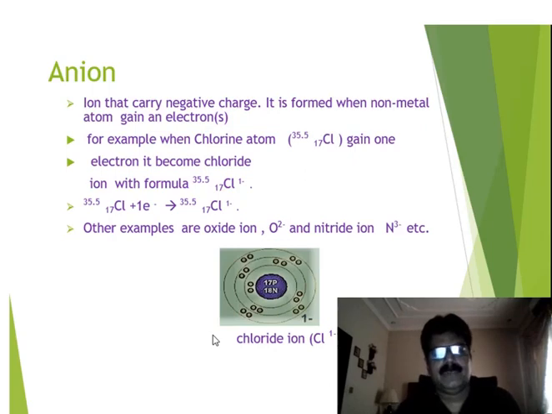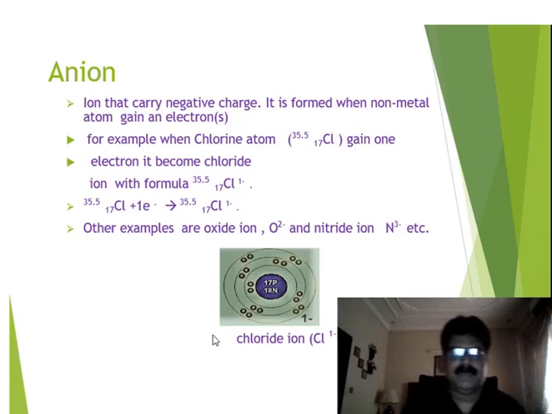For example, in the case of a chlorine atom, it gains one electron and becomes a chloride ion with the formula Cl minus, or 1 minus. Examples of anions are oxide, O minus 2, nitride, N minus 3, sulfide, S minus 2, and chloride, Cl minus 1, etc.